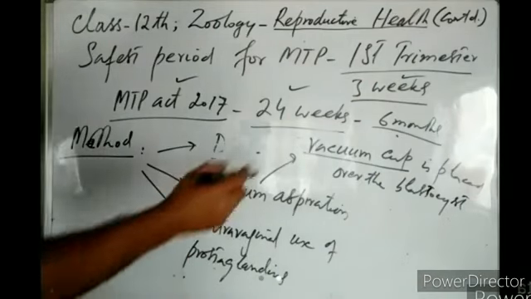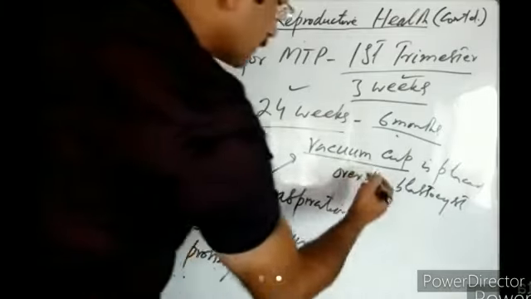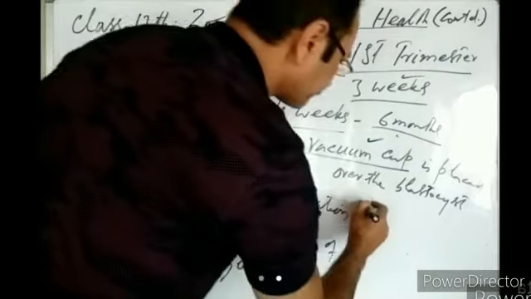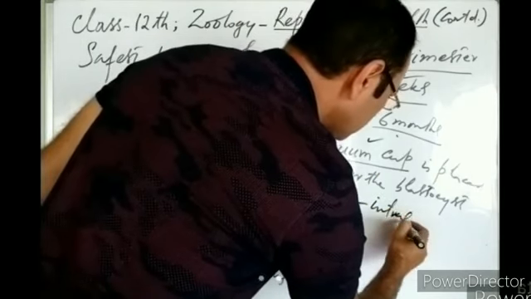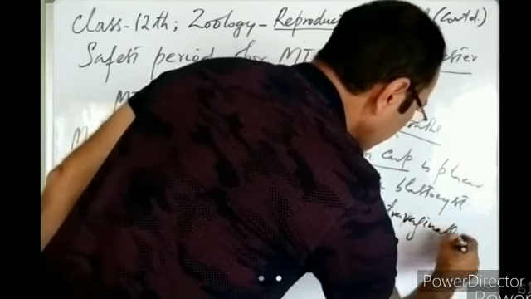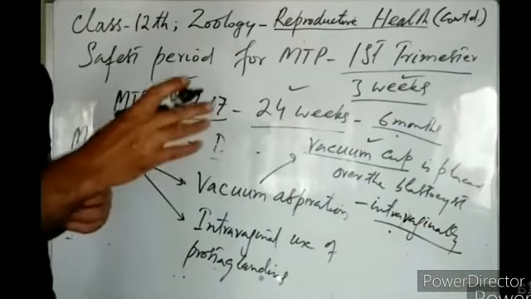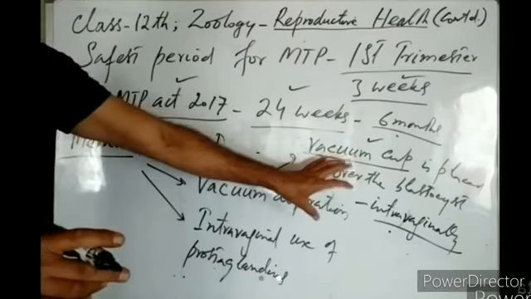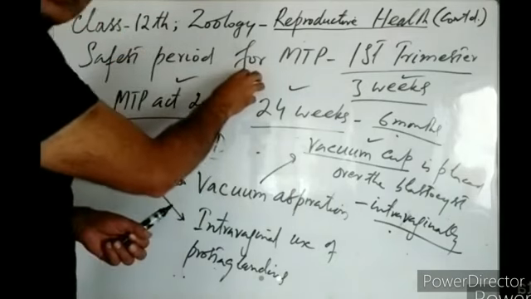This vacuum cup is inserted through the vagina. It is used intravaginally. So the vacuum cup is inserted through the vagina, it passes through the cervix, then it enters into the uterus. In the uterus, this vacuum cup is fitted over the blastocyst.